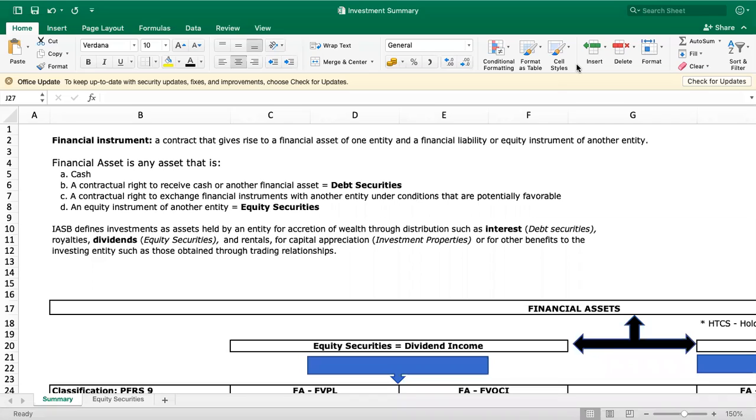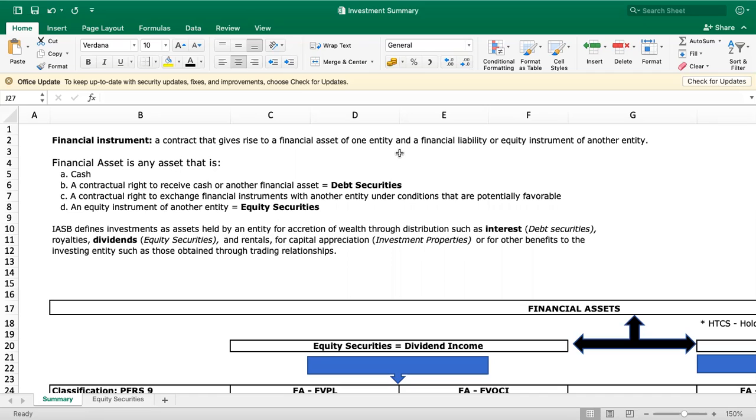So for today's topic, we will discuss investments. So we are now on the investment topic. Before we proceed, let's first define what a financial instrument is. A financial instrument is a contract that gives rise to a financial asset of one entity and a financial liability or equity instrument of another entity.